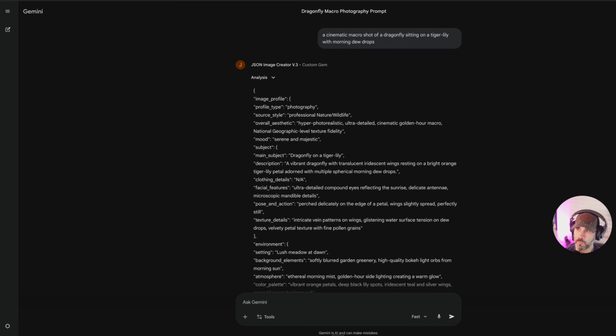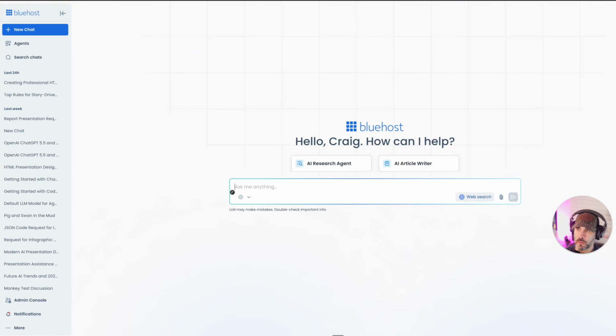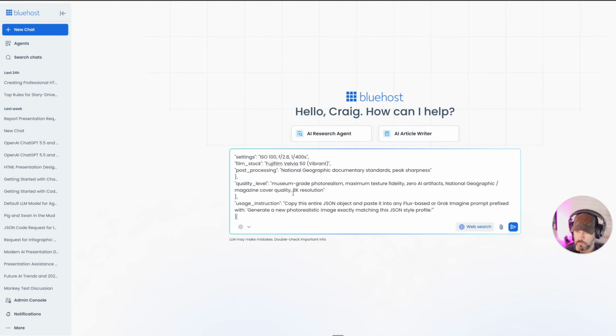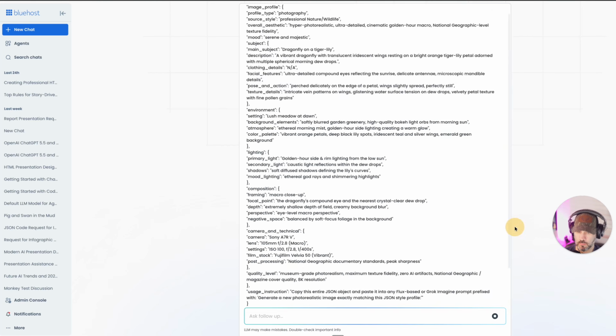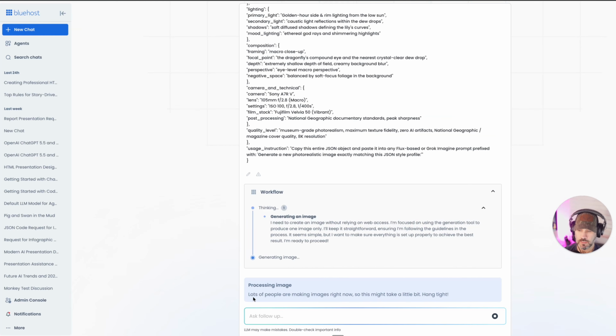So what I'm going to do now is go over to the chat and ask it to create me an image. So create me a photorealistic image. And then I'm just going to paste the code in there, and I am going to submit it. Now this happens. Lots of people are making images right now, so this might take a little bit. Hang tight. Takes about as long as it normally does. So I think it's just giving you that information just so that you know it's not going to be instantaneous.